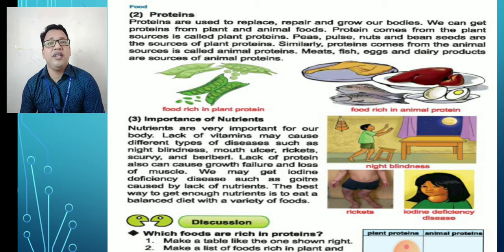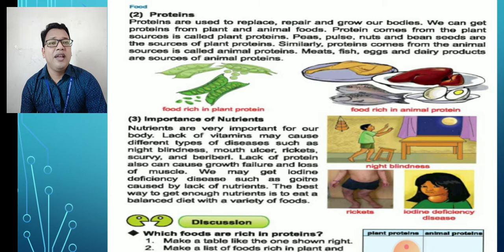Otherwise, if we don't take enough nutrients in our food, then what will happen? Different types of disease may happen. Rickets may happen, beriberi, mouth ulcer, disease of the gum may happen. And another type of disease is called goiter.